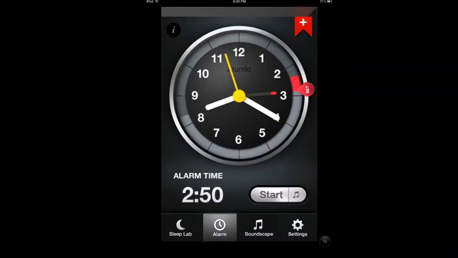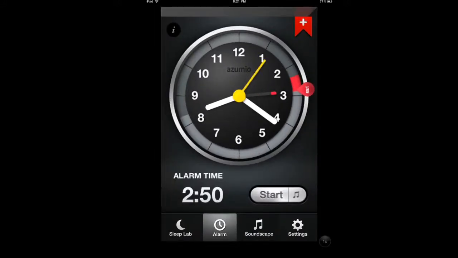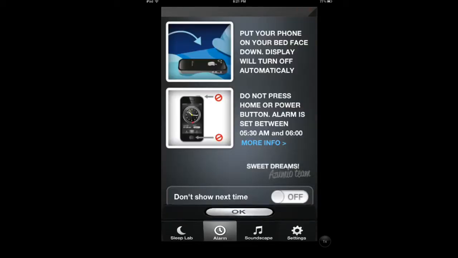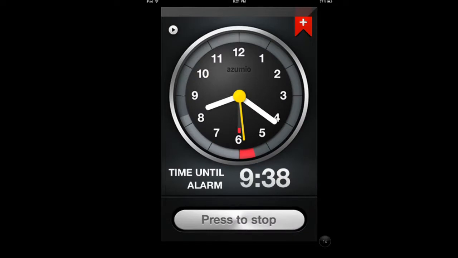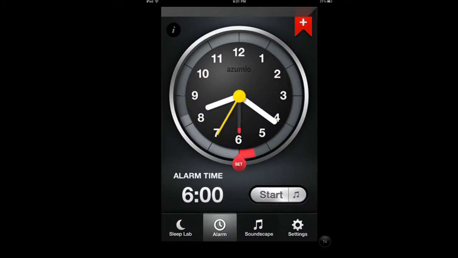So the user interface is pretty decent looking, even though this is an iPhone app. As you can see, it's not native to iPad, the version I'm using. You can set alarms easily with your hand. And it even gives you instructions on how to use the app to get the best out of it. And it makes me hold this for 2 seconds just to make sure that I want to make that move.